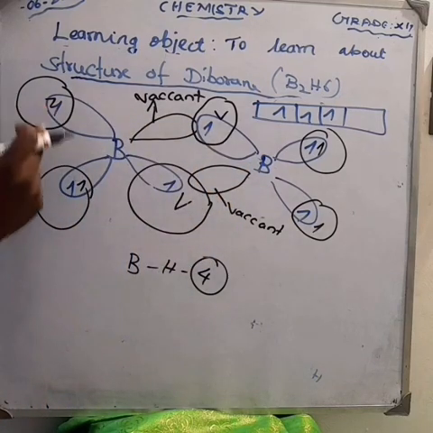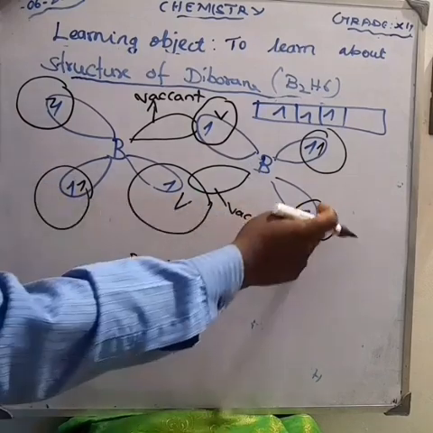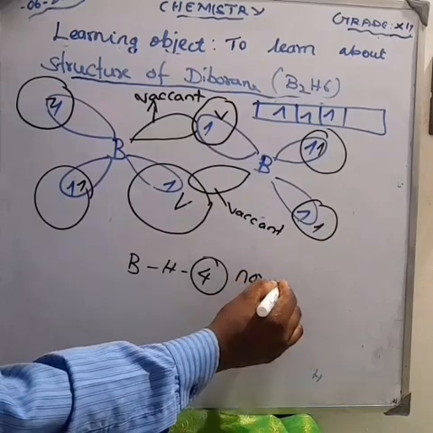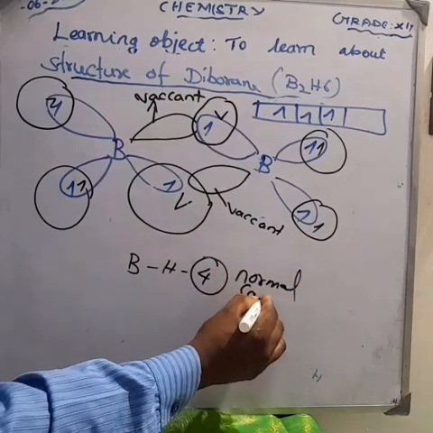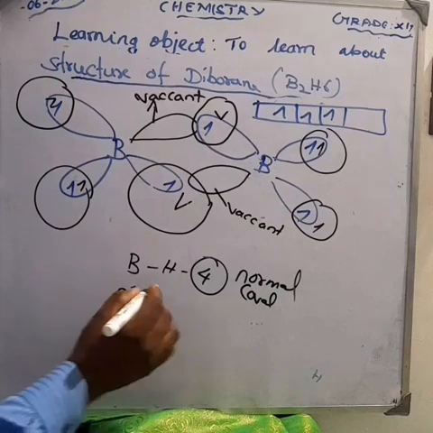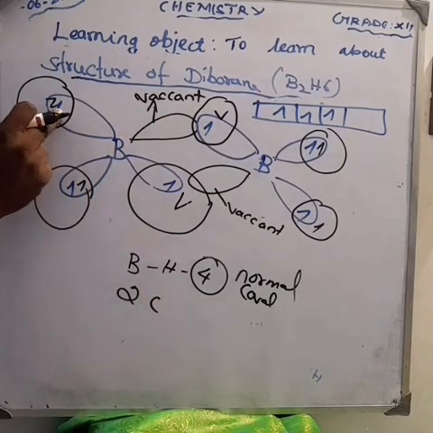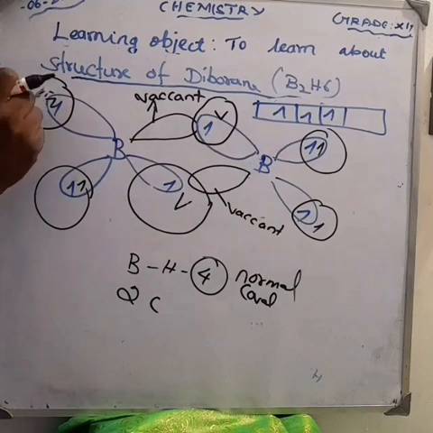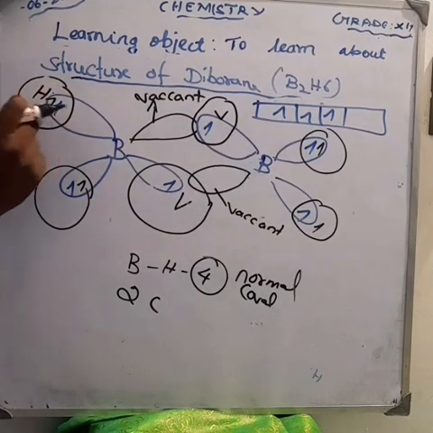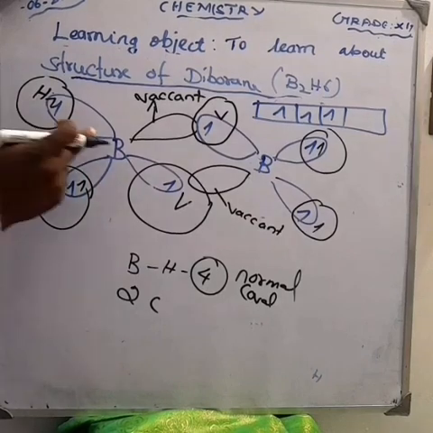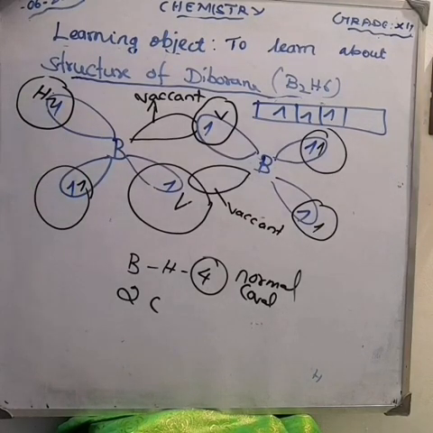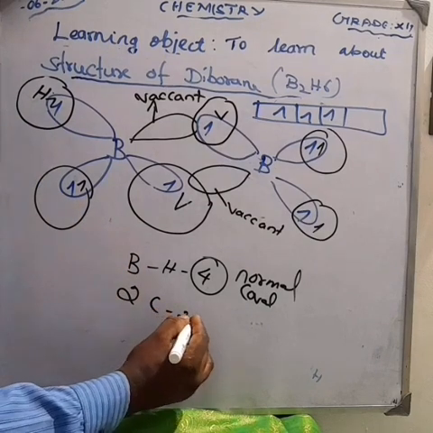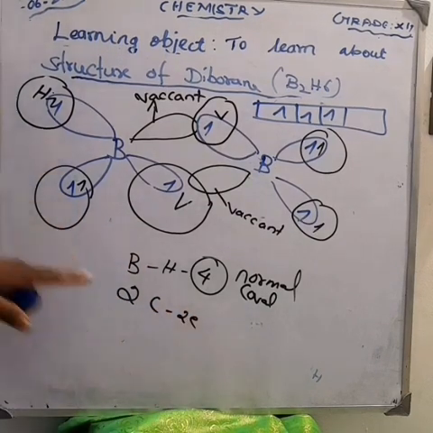So, listen all of you. These four terminal BH bonds are normal covalent bonds. This can be represented as two center. Two center means one boron, one hydrogen. Am I right? How many electrons are in the bond between boron and hydrogen? 2 electrons.